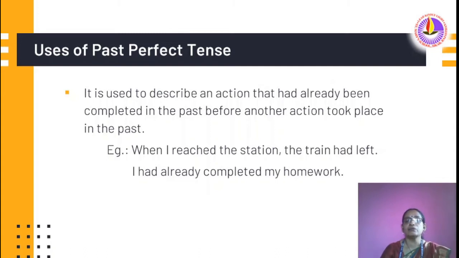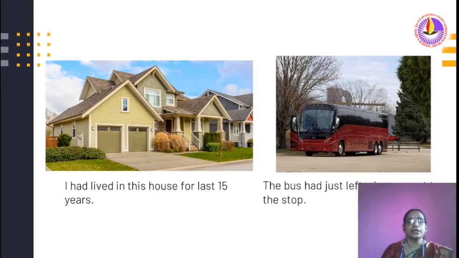I had already completed my homework. When asked about that homework, we reply like that, I had already completed my homework. That means it describes an action that had already been completed in the past. Look here, I had lived in this house for the last 15 years. Earlier I used to live, but now I am not living there. The bus had just left when we got to the bus stop. So that means we reached the bus stop. So up to that time what happened? The bus had just left.